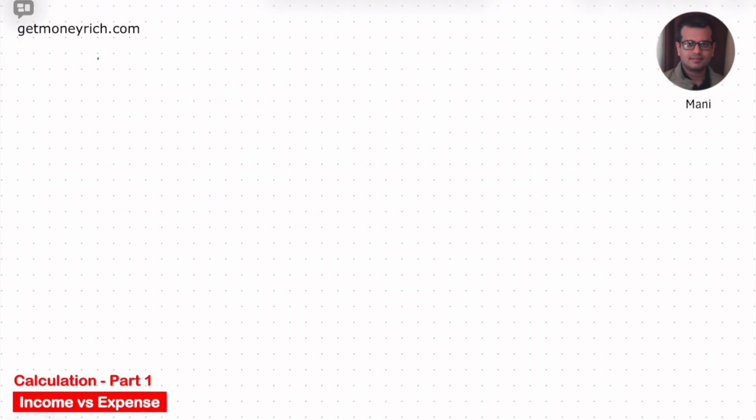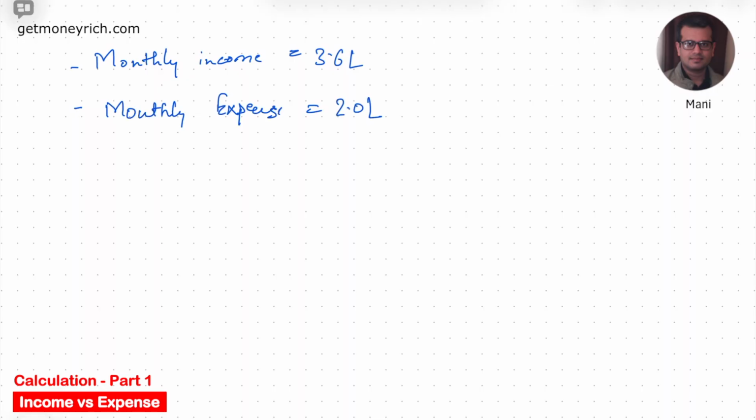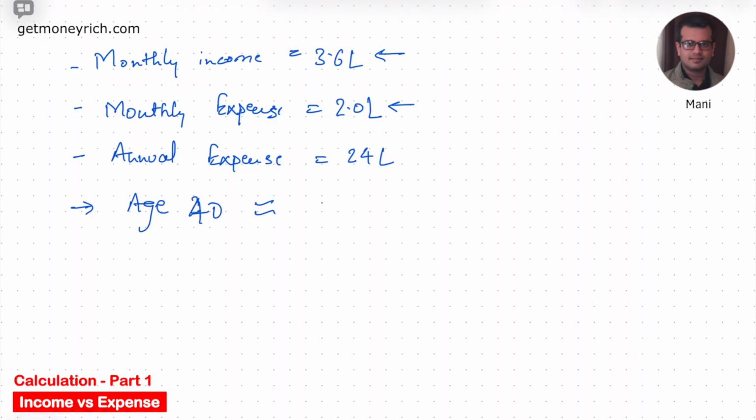Suppose there is a person whose monthly income is 3.6 lakh rupees, and this person's monthly expense is 2.0 lakh rupees. So first of all, note this difference. The person is earning this much and spending this much. So this way his annual expense will be 24 lakhs, right? Now suppose the age of this person is about 40 years. So it means he has about 20 years for retirement.